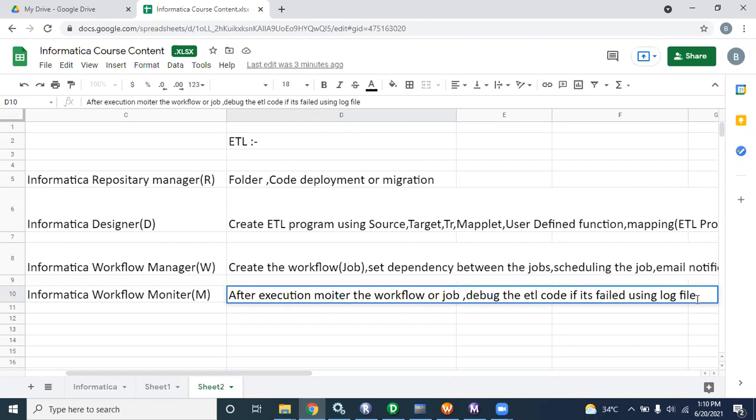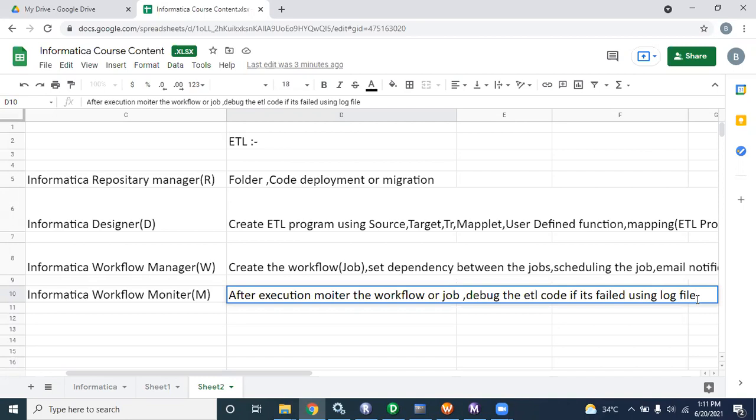your program is going to fail or succeed, or in some scenario, your job loaded right data or wrong data, or maybe the dependency is set in a proper manner or not, each and everything you can check using the monitor. That means it's a kind of production support job. But initially, the developer has to take care of that production support job. Okay.